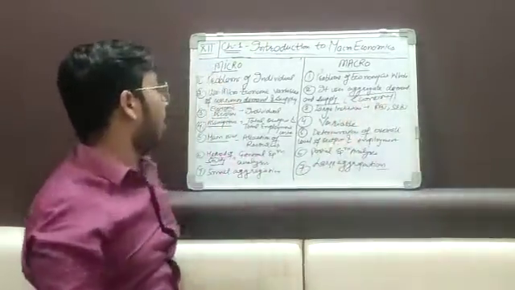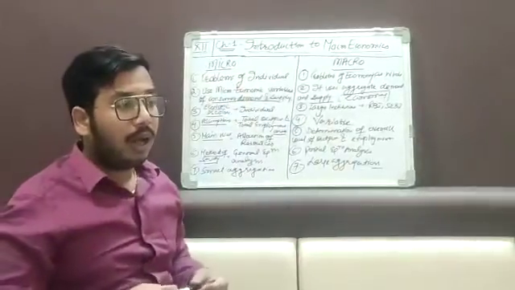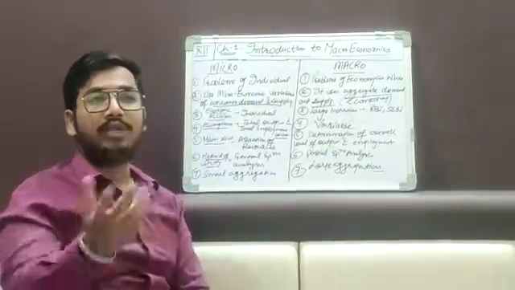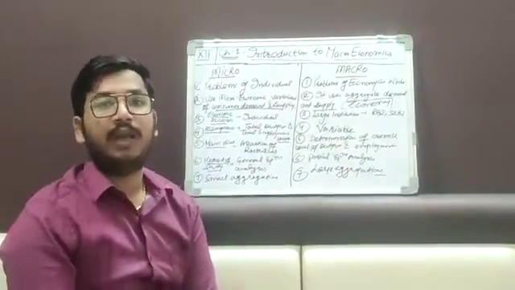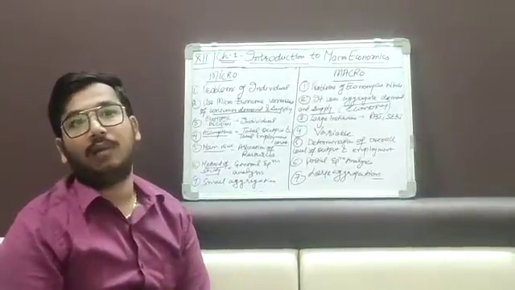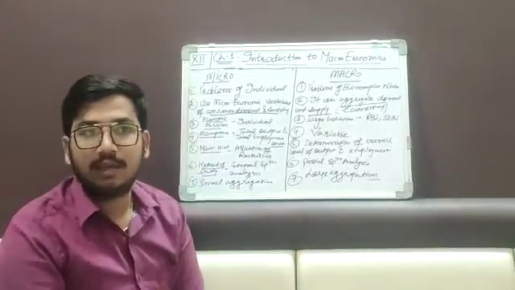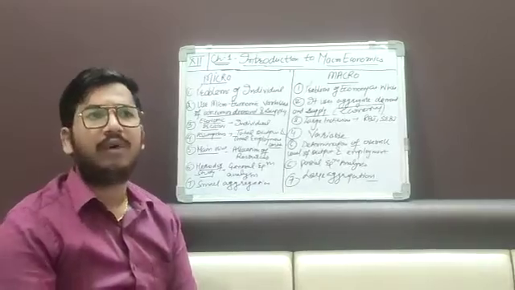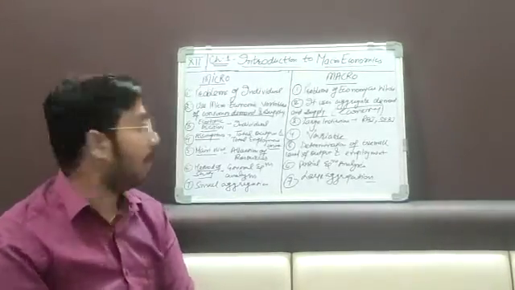Now third, in case of microeconomics, for example, take your house, where you want to buy a car. Who will take the decision? Your father or your grandfather, whoever is the head of the family?